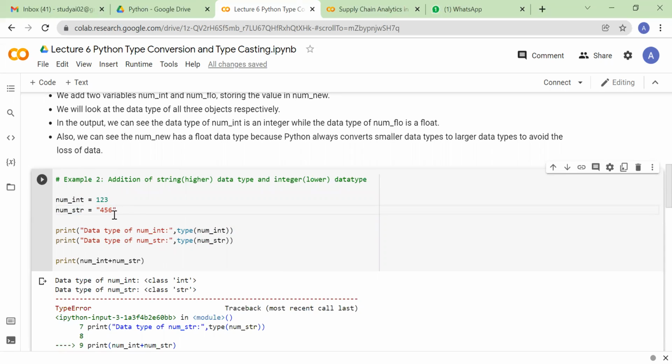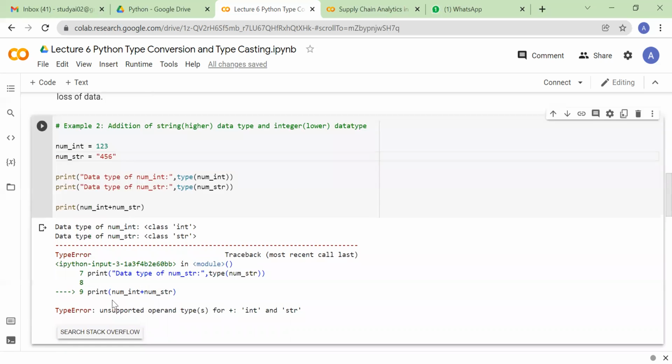It will give you an error, a type error, saying unsupported operand types. That means Python cannot add an integer with a string on its own. So here implicit typecasting will fail.